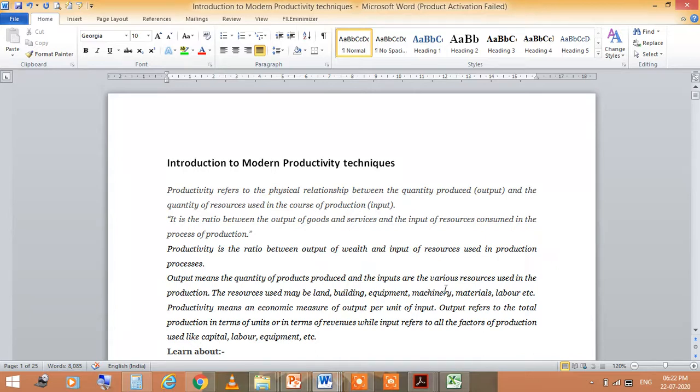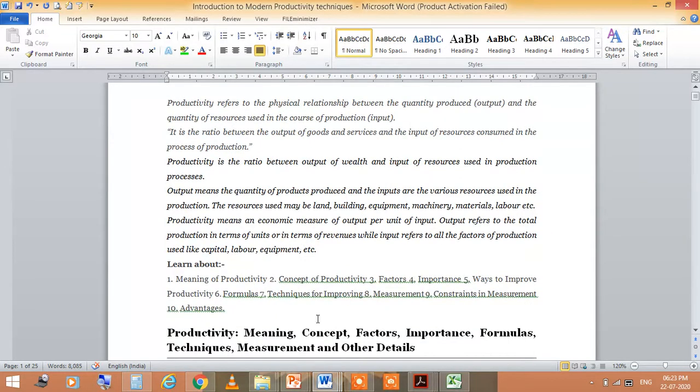You can say productivity refers to the physical relationship between the quantity produced, that means output, and the quantity of resources used in the course of production, that is input. In short, it is a ratio between the output of goods and services and the input of resources consumed in the process of production. So, productivity is the ratio between output of wealth and input of resources used in production processes.